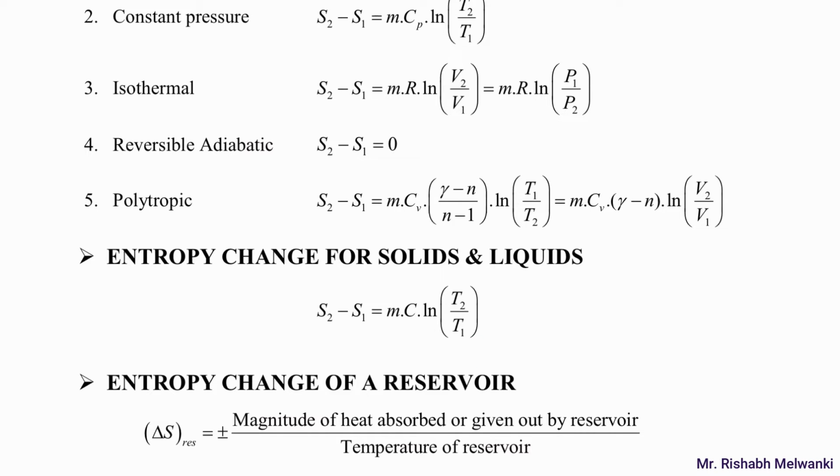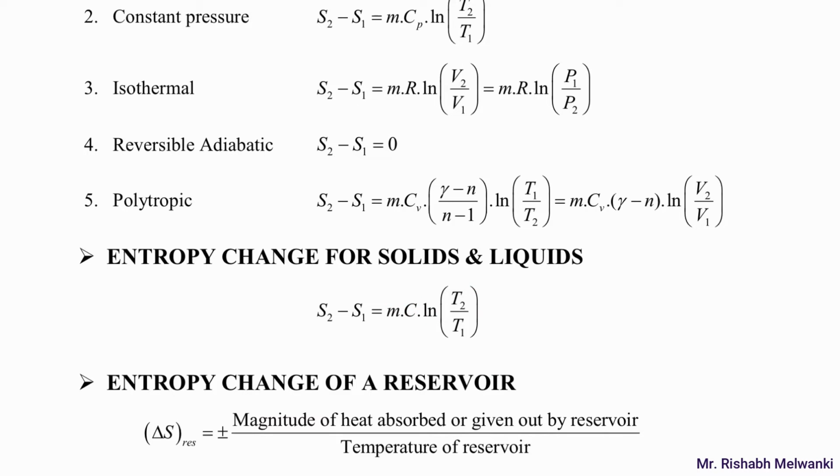Now the thing is that in the question, the value of Cp that is given is actually mass into C. It is the heat capacity. So what will be our formula now? We have to modify the formula. Actually it will be Cp log T final by T initial.